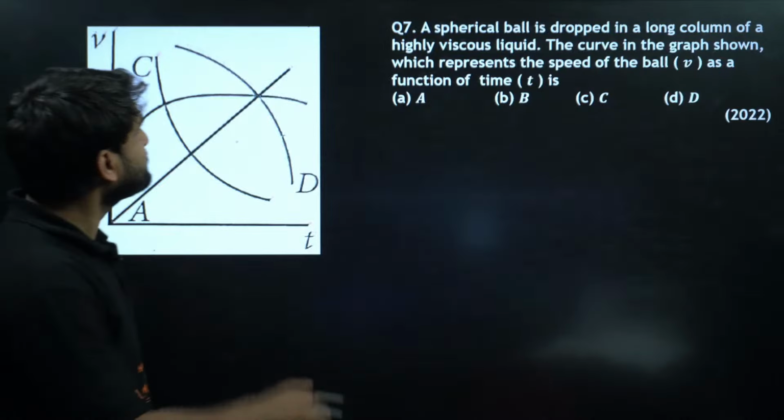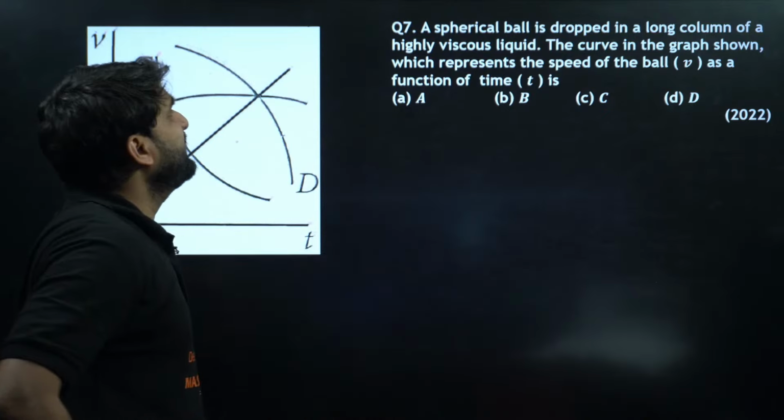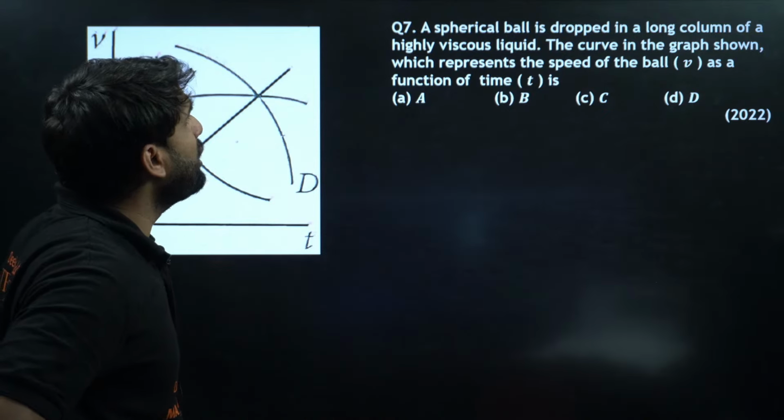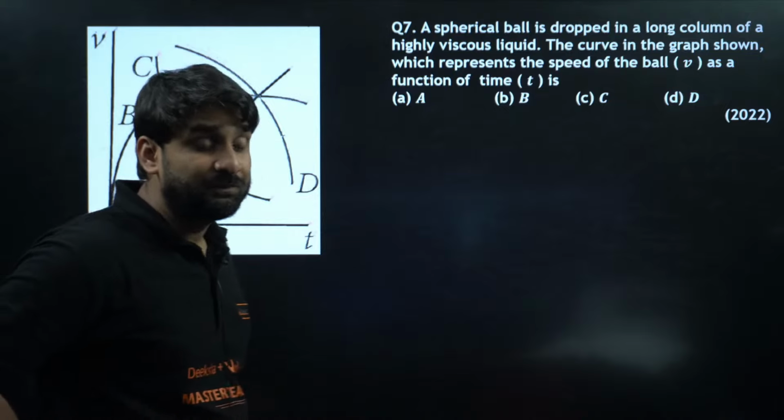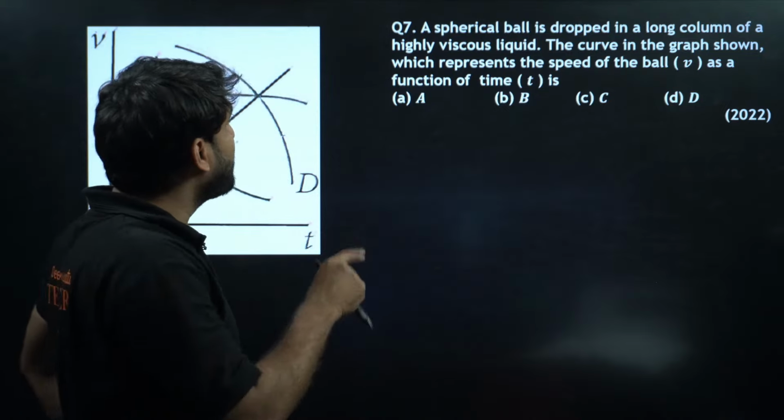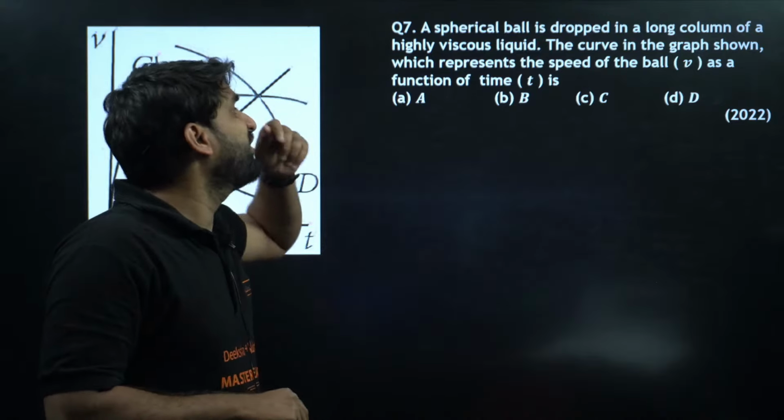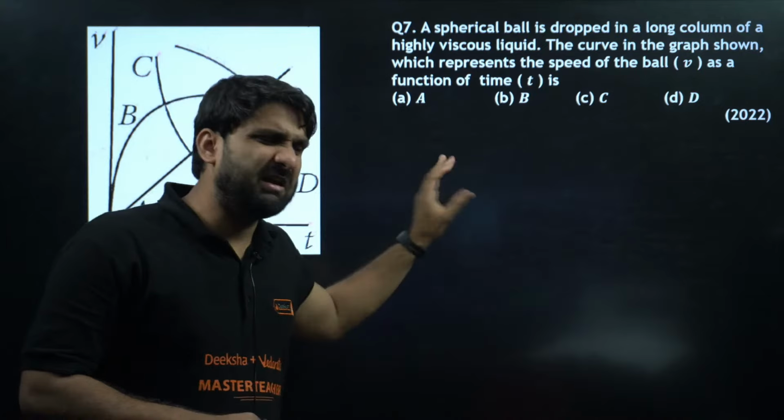Okay, moving to next. A spherical ball is dropped in a long column of a highly viscous liquid. The curve in the graph shown which represents the speed of the ball as a function of time. Very easy question.